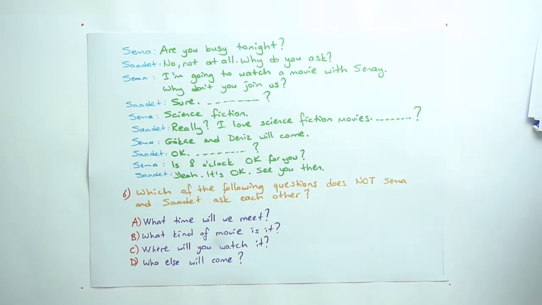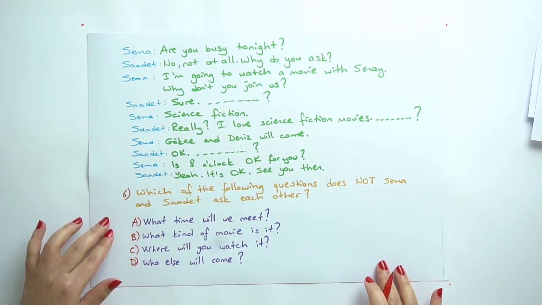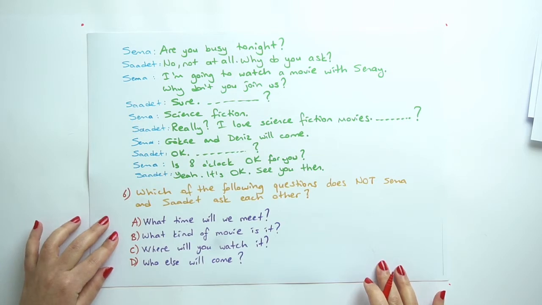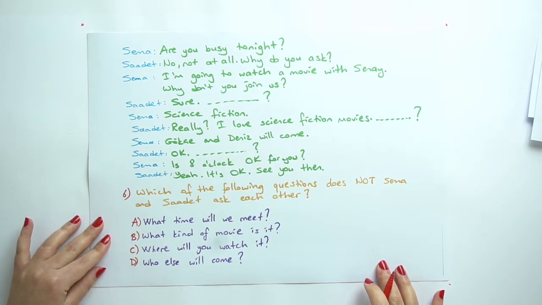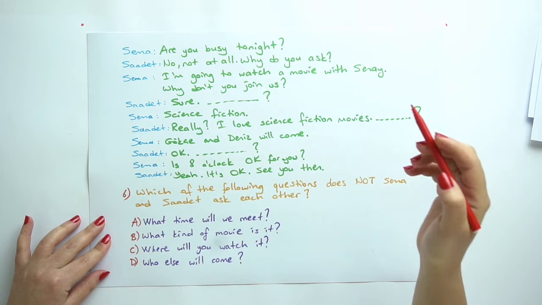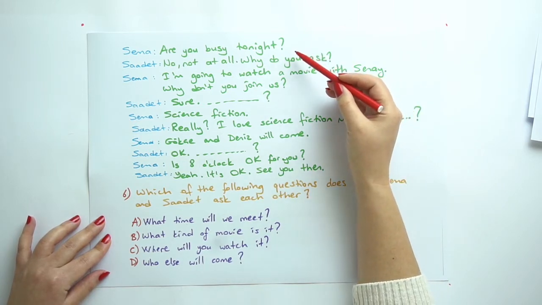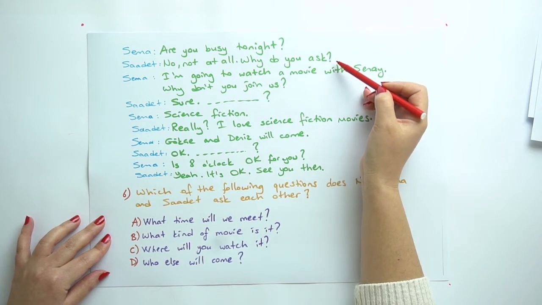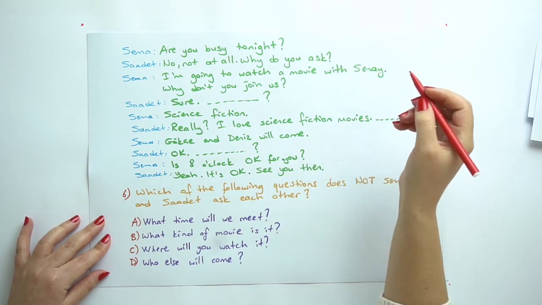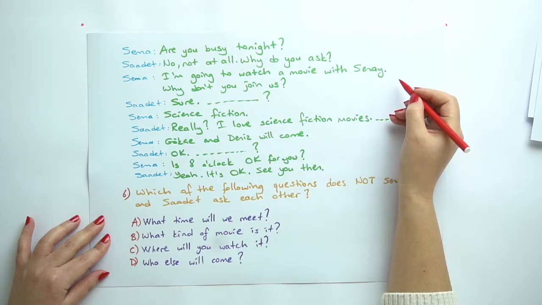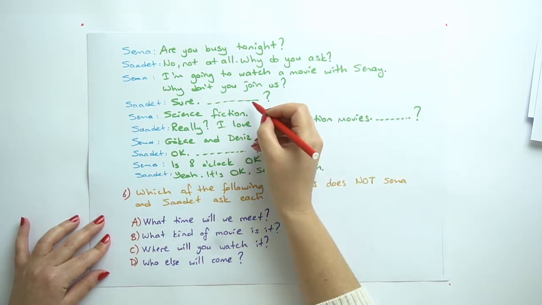And question 6. Which of the following questions do Sema and Saadet not ask each other? Sema: Are you busy tonight? Saadet: No, not at all. Why do you ask? Sema: I'm going to watch a movie with Senay. Why don't you join us? Saadet: Sure. And she says something here.